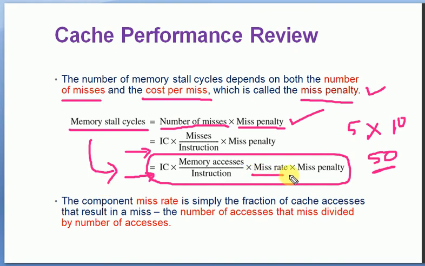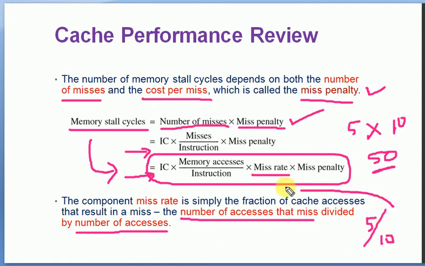Now what is this miss rate? Miss rate is the number of accesses that miss the data in the cache divided by the total number of accesses. So if we have a total of 10 accesses in which 5 are misses, the number of accesses that miss divided by the number of accesses is taken as the miss rate. So here it will be 0.5, which is the miss rate, and that will be multiplied with the miss penalty for calculating the total memory stall cycles.